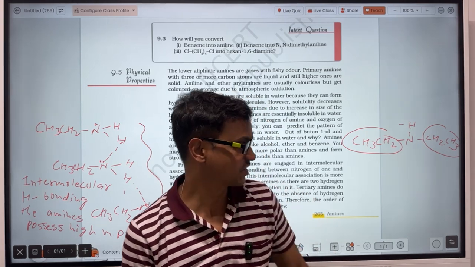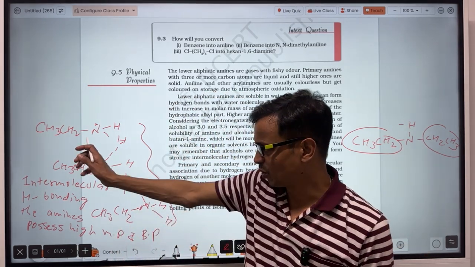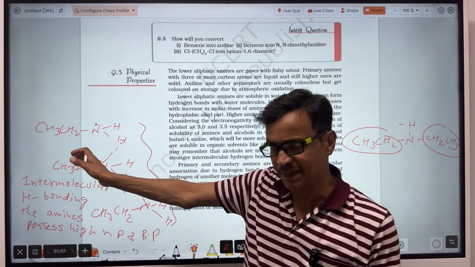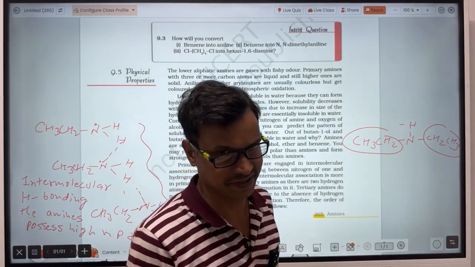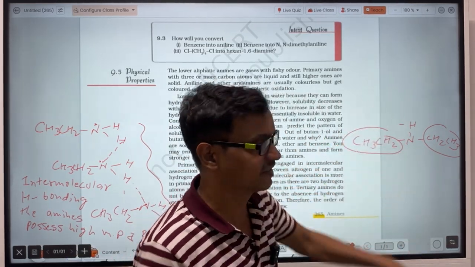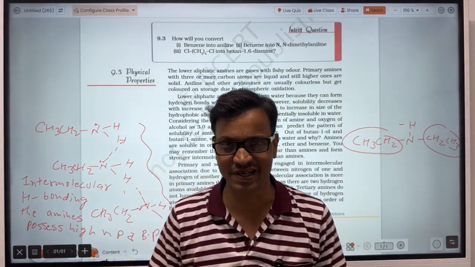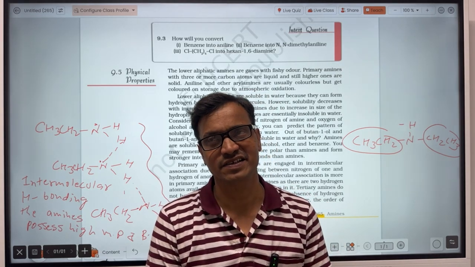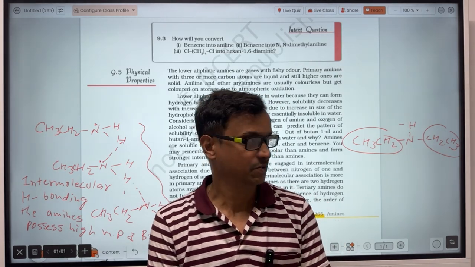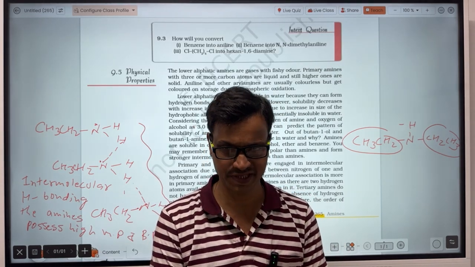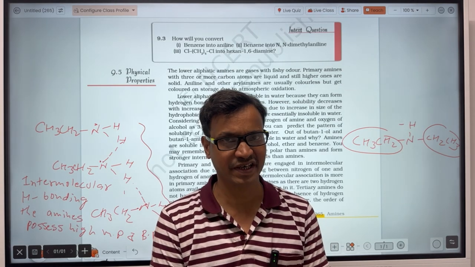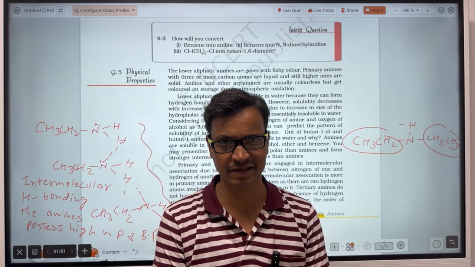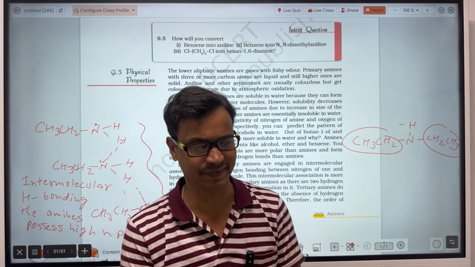So the strength of hydrogen bonding will be more in primary amine, then secondary amine, and then in tertiary amine there is no hydrogen bonded to the nitrogen and steric hindrance is also high. So that's why the order of melting point and boiling point will be primary amine highest, then secondary amine, and then tertiary amine.